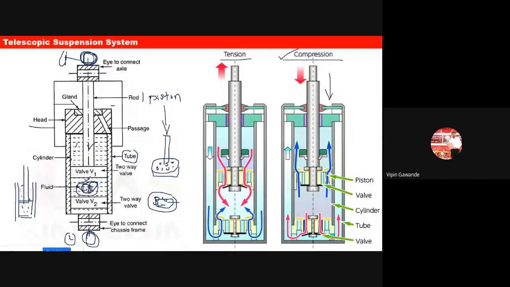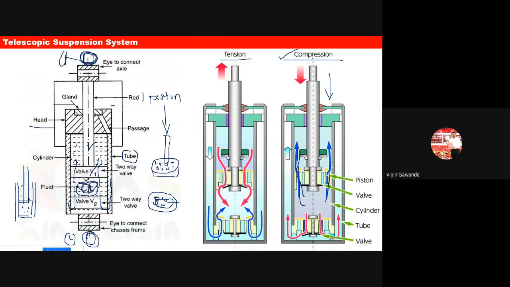When the piston applies pressure on the bottom side fluid or oil, some fluid will go up through these small holes in wall 1, on to the top side. Because the piston is coming downward, this fluid goes up. At the same time, when the piston comes downward, some of the fluid through wall 2 enters the tube. Two things happen here.